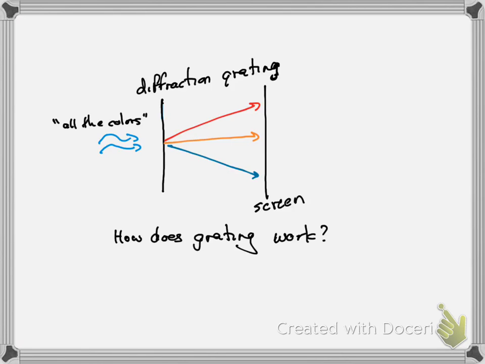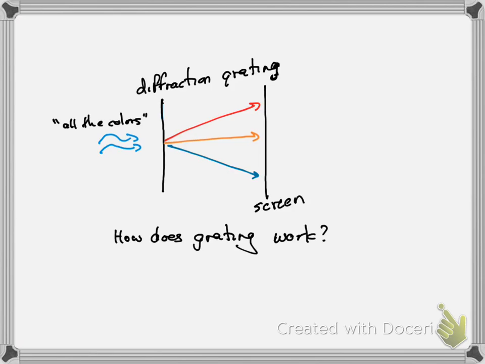You take the light and you run it through a bunch of slits, and each slit creates essentially an independent source. And those sources then interfere with each other, and you get an interference pattern. It's like the two-slit experiment. Hopefully you've seen or heard of the two-slit experiment before. The two-slit experiment is just running some light through two slits, and it creates two sources, which then interfere, and we can get an interference pattern.